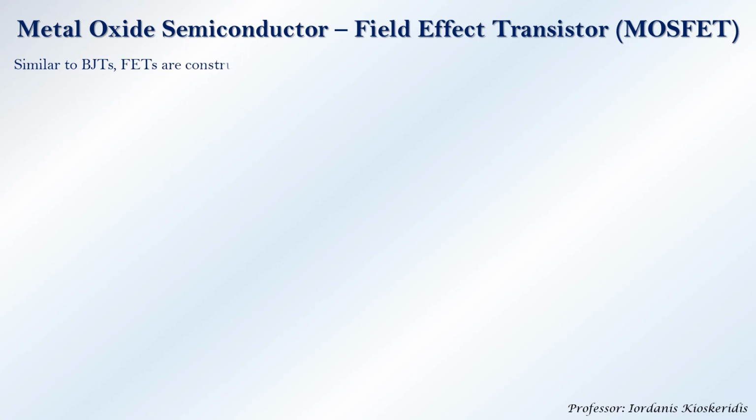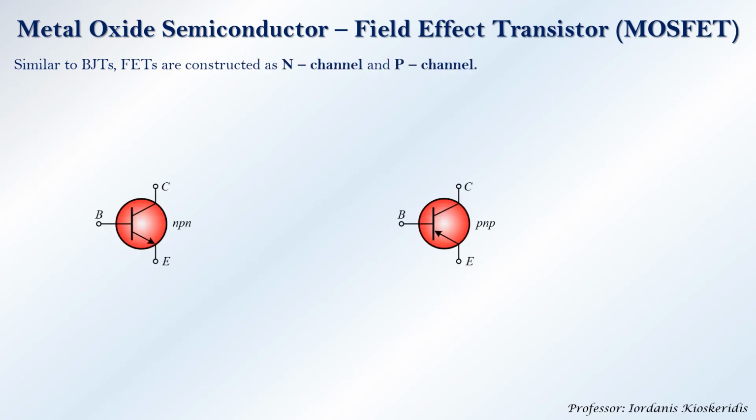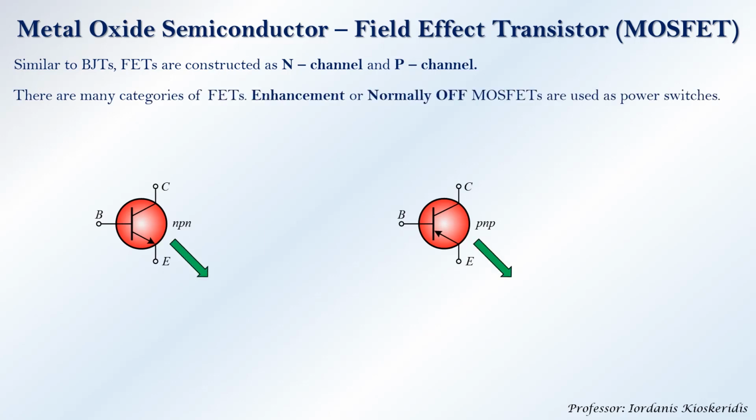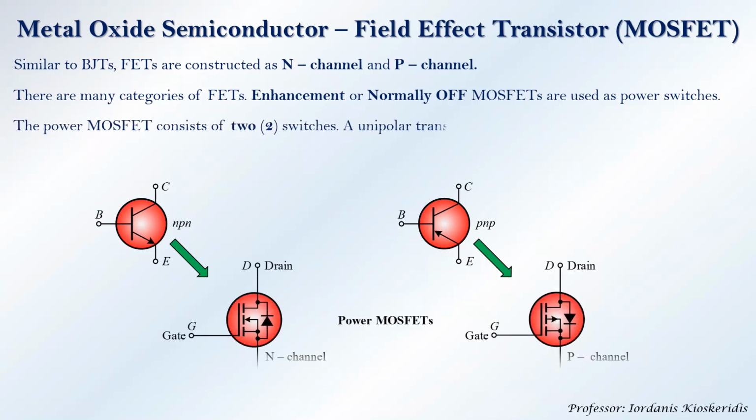Similar to bipolar transistors, FETs are constructed as N-channel and P-channel. There are many categories of FETs. Enhancement or normally off MOSFETs are used as power switches. The power MOSFET consists of two switches: a unipolar transistor and a bipolar diode, the body diode.